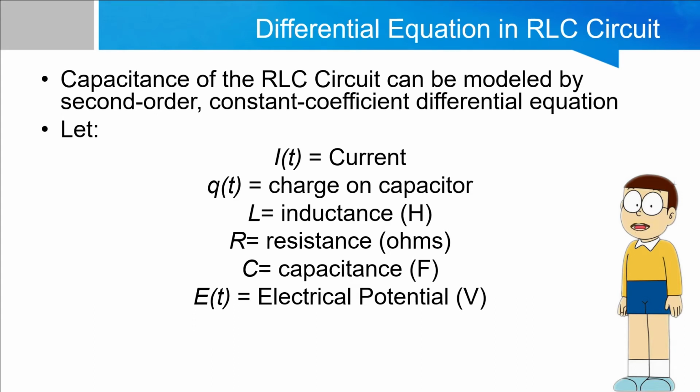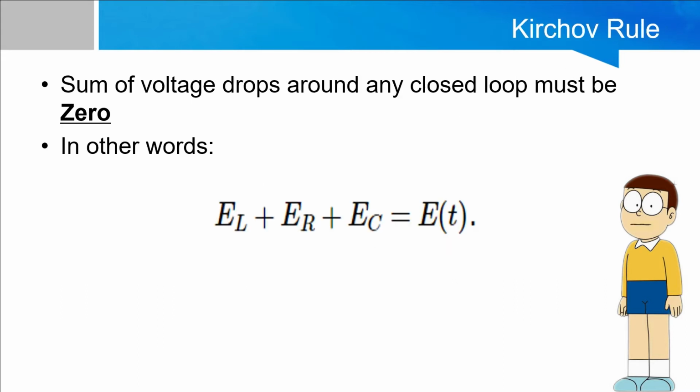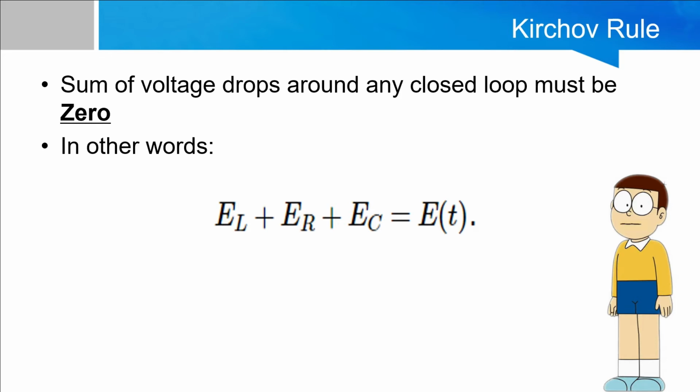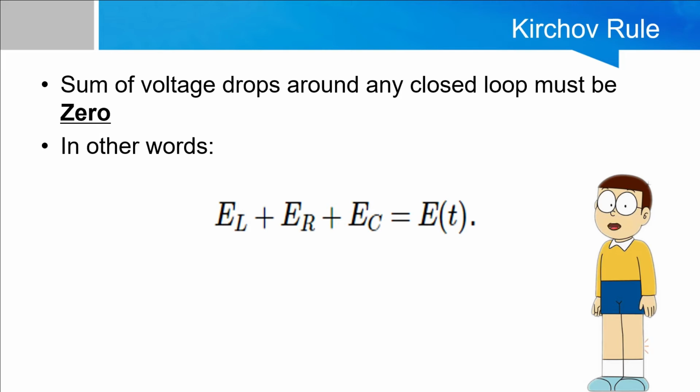that soon. But before that, let I(t) be current, Q(t) be charge on the capacitor, L be inductance, R be resistance, C be the capacitance, and E(t) be the electrical potential. According to Kirchhoff's rule, the sum of voltage drops around any closed loop must equal 0. In other words, E_L plus E_R plus E_C equals E(t), where E_L is the electrical potential over the inductor, E_R is the electrical potential over the resistor, and E_C is the electrical potential over the capacitor.